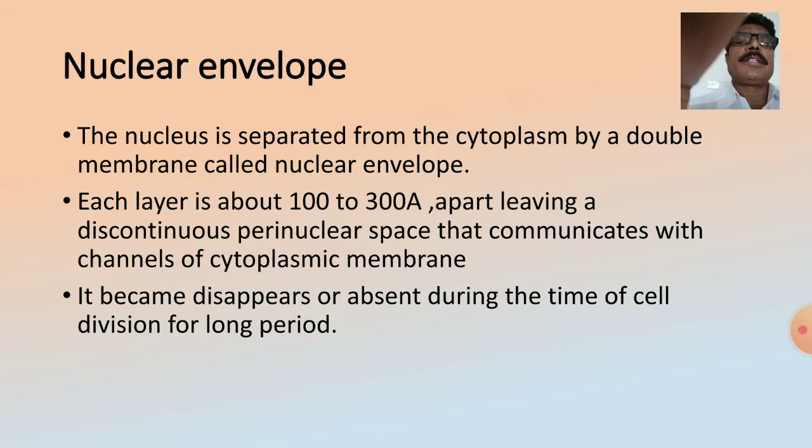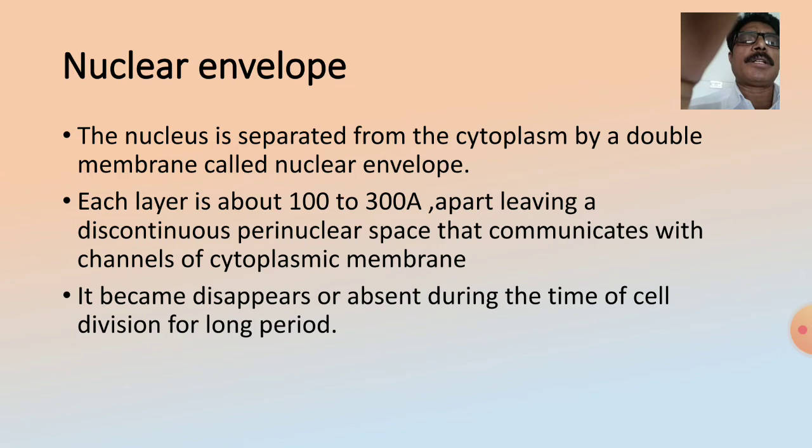Now, the first one is the nuclear envelope. The envelope is formed by a double membrane, and the membranes are separated by the cytoplasm, and therefore it is also called a double membrane nuclear envelope. Each layer is about 100 to 300 angstrom apart, leaving a discontinuous perinuclear space that communicates with channels of the cytoplasmic membrane.